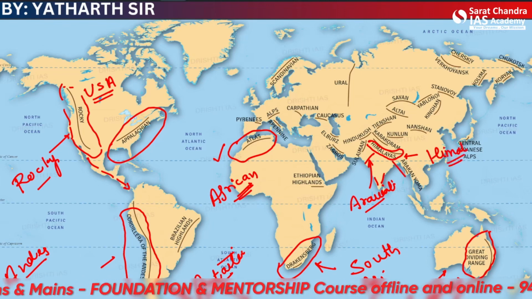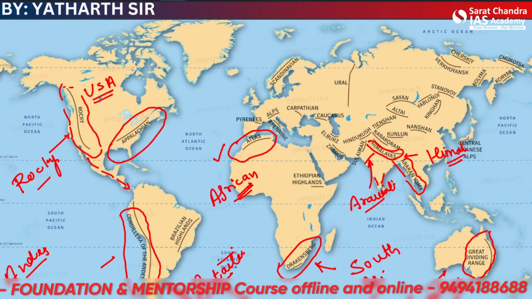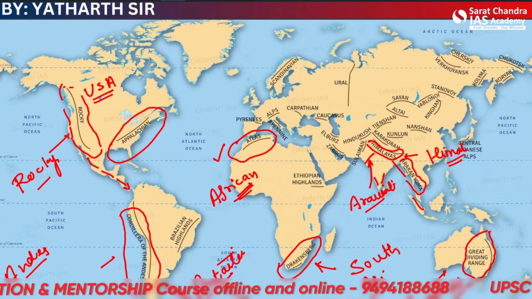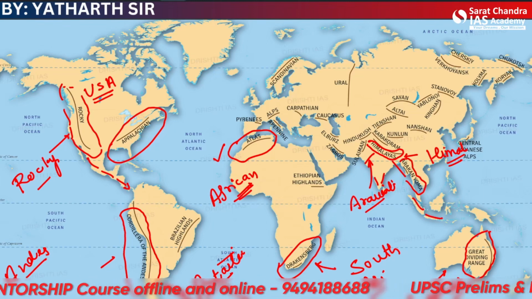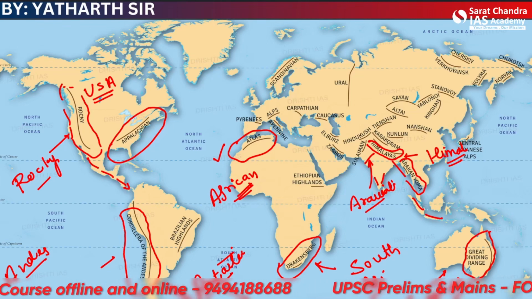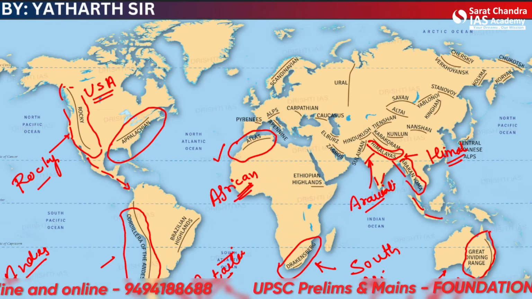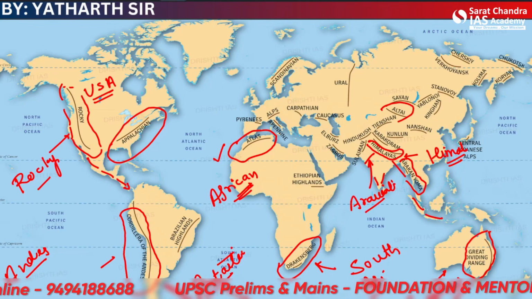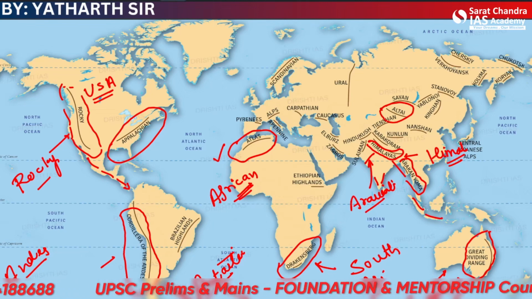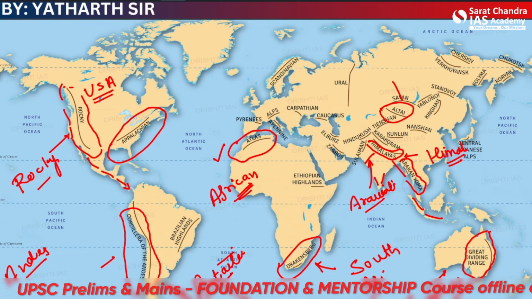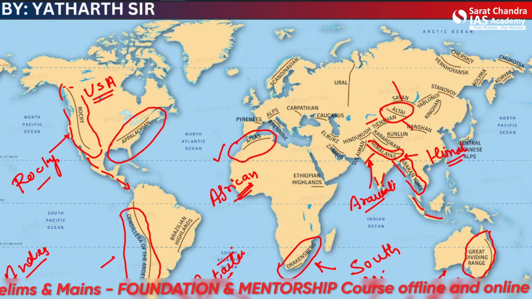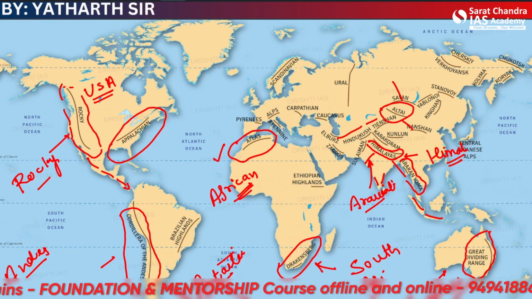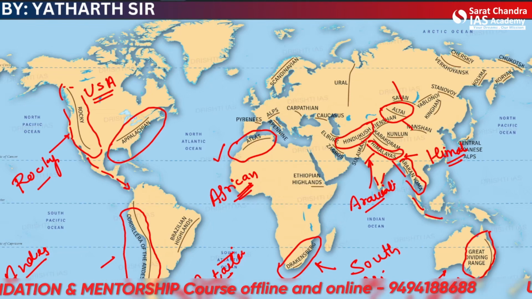Then there are Arakan in the Myanmar side, and further continuation in the Andaman and Nicobar side. There are many small mountains here which we are not going to read so much, but the Altai Mountains are very famous one because they are located at a tri-junction of Russia, China, Mongolia, etc. There are Hindu Kush Mountains which we are not reading right now.